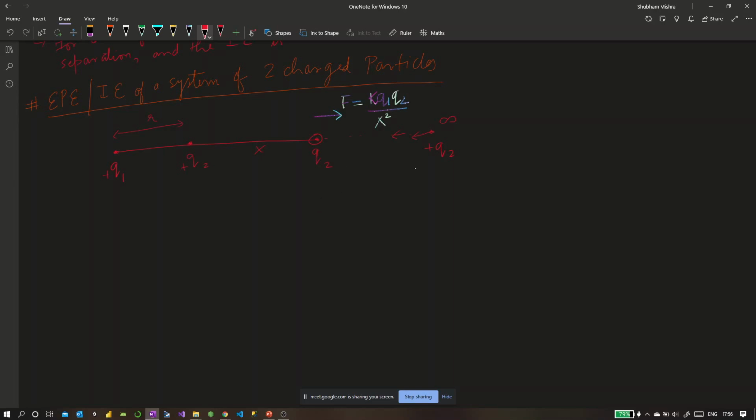Right, because the distance is always changing. When it was at infinity, the force was zero. And when we start coming closer to the charges, the force would be even higher. It would be difficult for this charge to come even closer. It will start experiencing more and more repulsion. So the force is variable, okay?